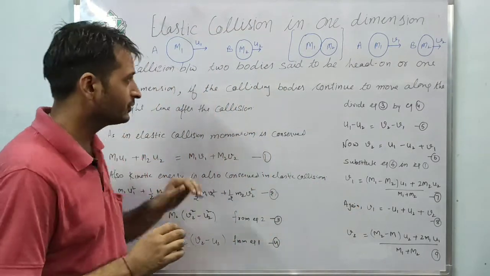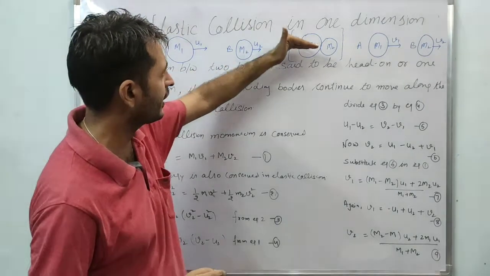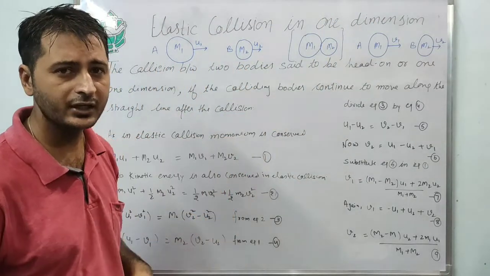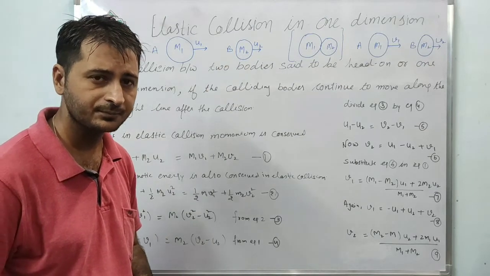Now if you check the diagram, it is just highlighting that the bodies are moving along a straight line. If you check, the line of action is just a straight line.